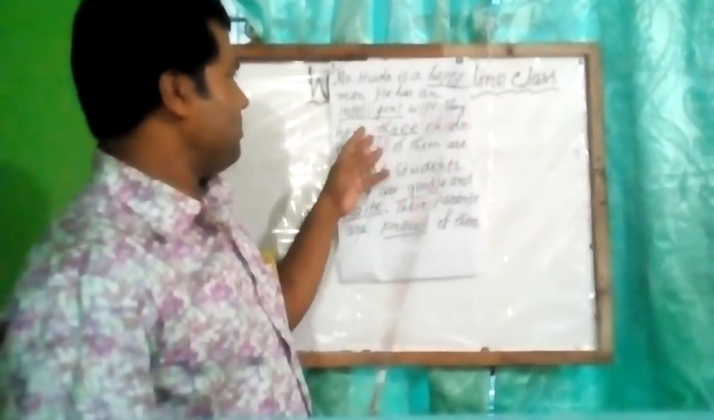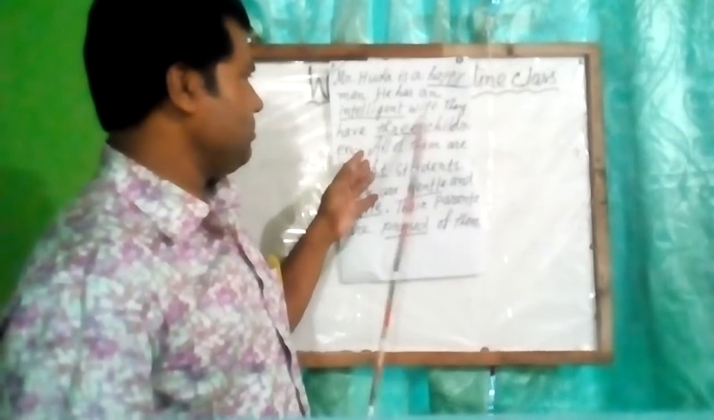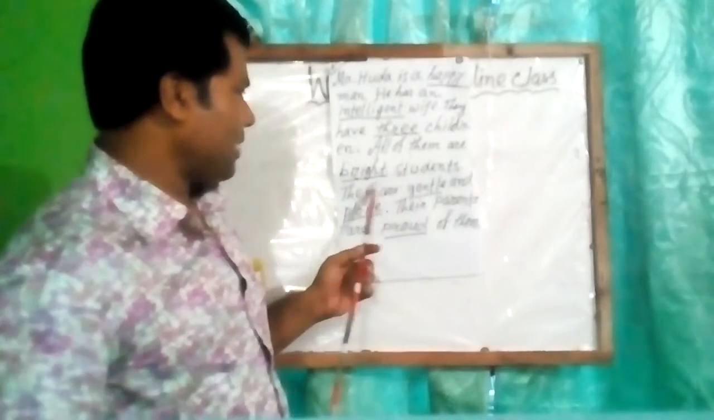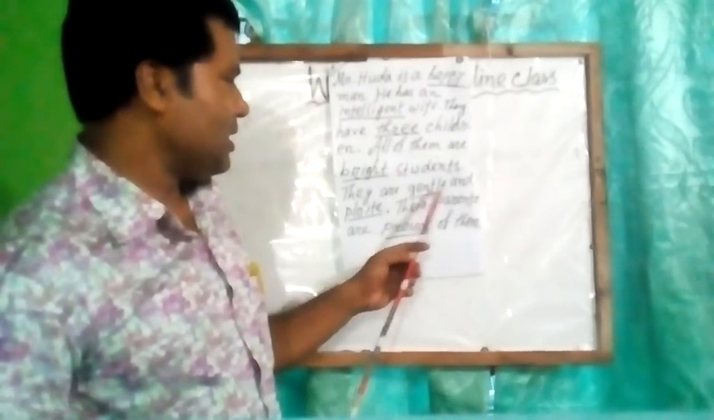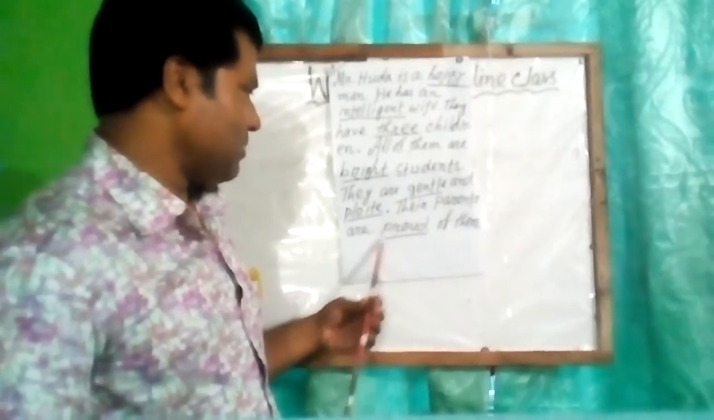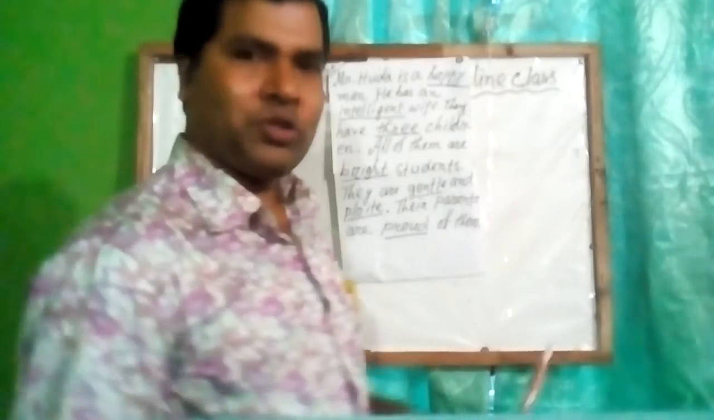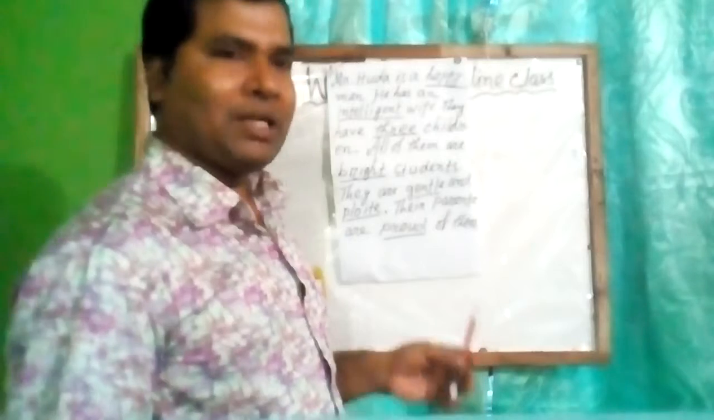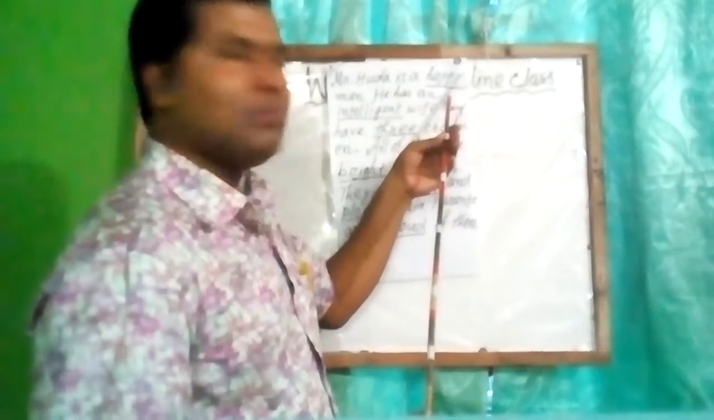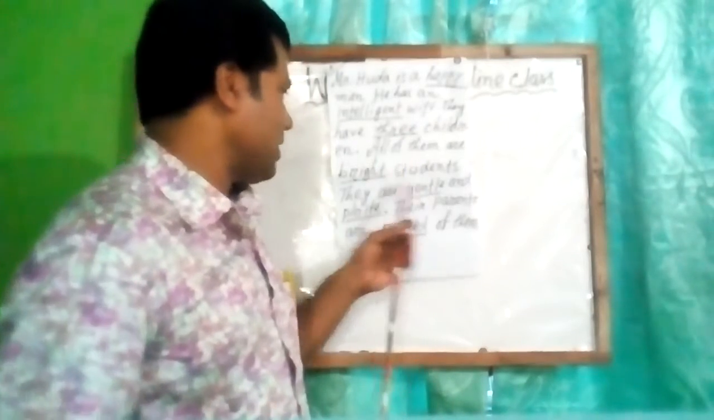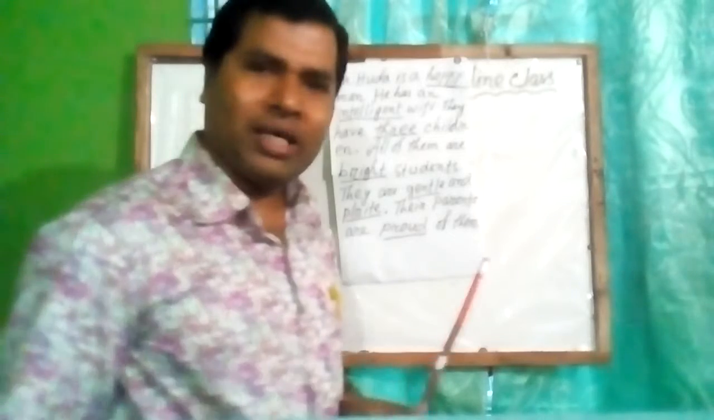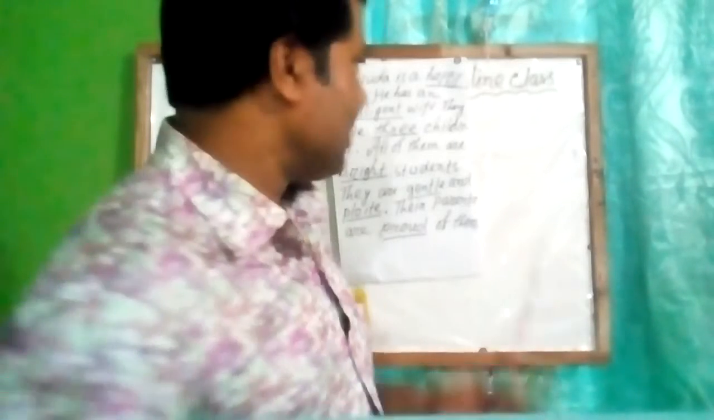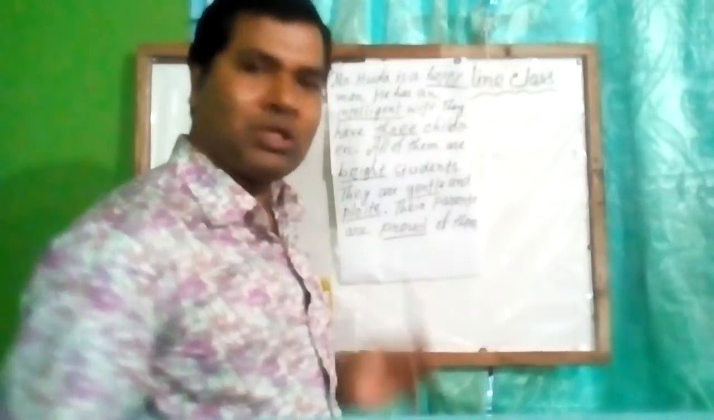Mr. Buddha is a happy man. He has an intelligent wife. They have 3 children. All of them are bright students. They are gentle and polite. Their parents are proud of them. Okay, dear students, if you have a look on the poster paper, you can see some underlined words in the passage. My question to you is, can you identify the parts of speech of those underlined words?